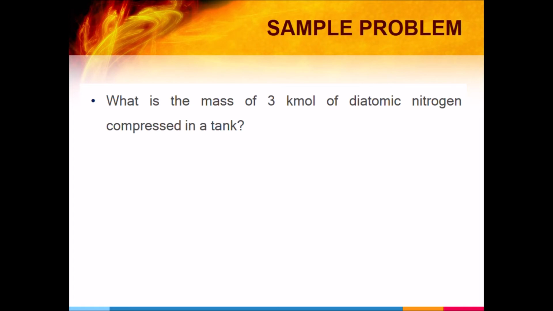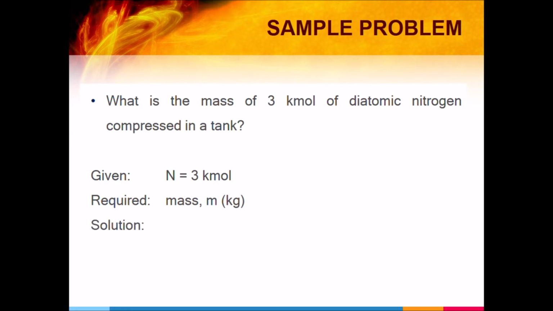Meron tayong sample problem dito. What is the mass of 3 kilomoles of diatomic nitrogen compressed in a tank? Given natin number of moles is 3 kilomoles. Required natin is mass, or the m in kilogram. Formula natin is small m is equals to Mn. So direct substitution natin, 28.97 kilograms per kilomole times 3 kilomoles is equals to 86.91 kilogram.